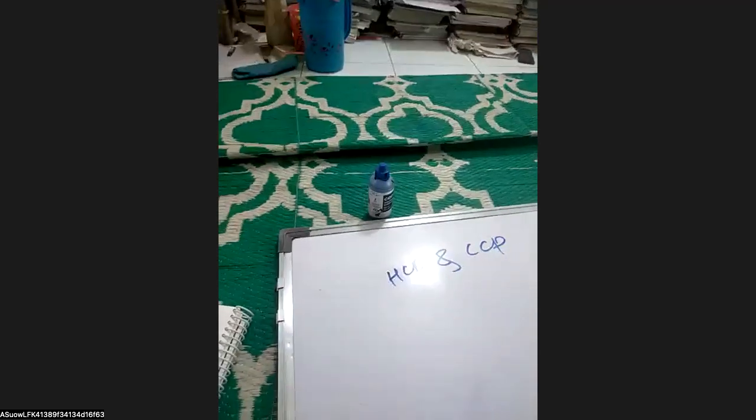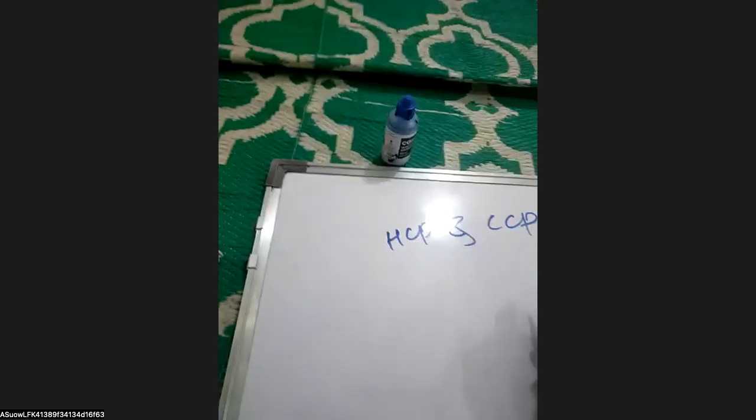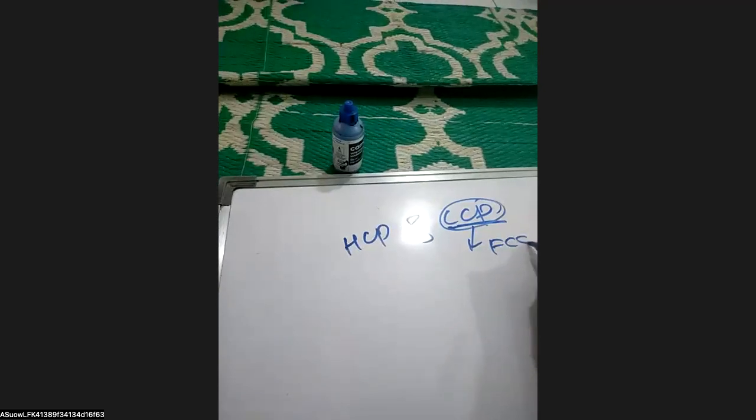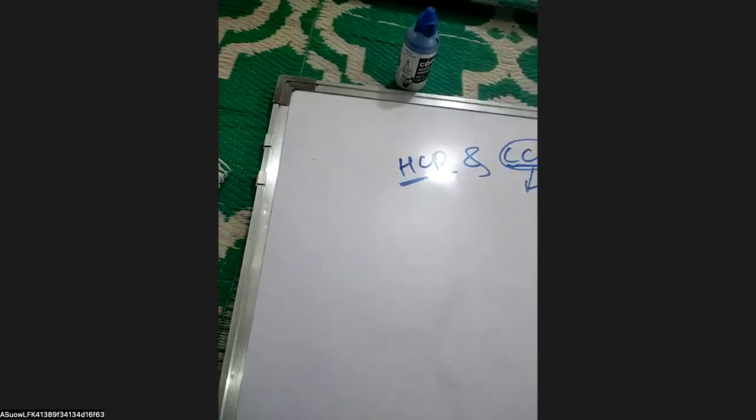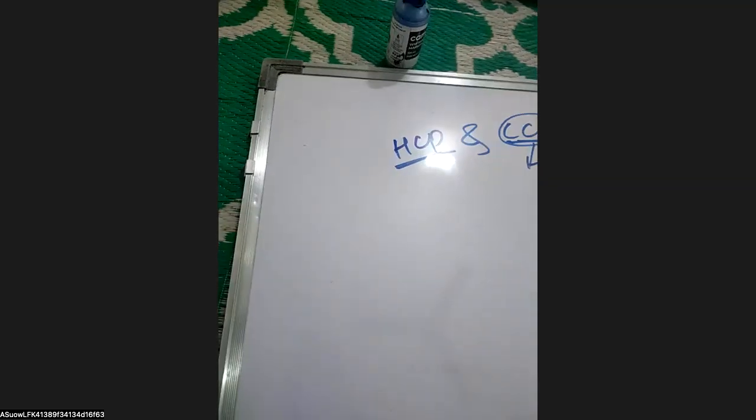Here the molecules are arranged like this, in a hexagonal order. And in case of FCC, CCP, it is the same as the FCC which I have explained earlier in case of NaCl.